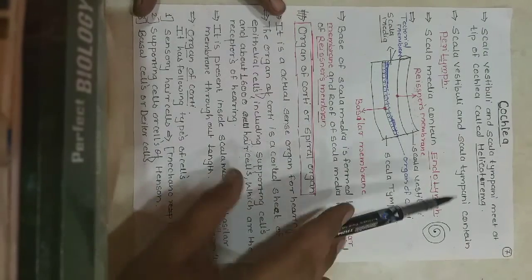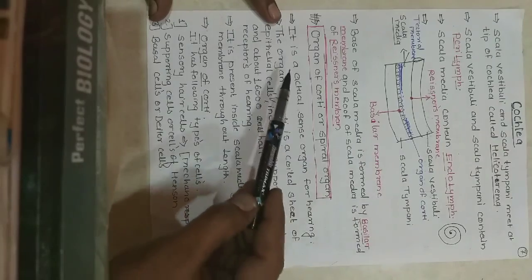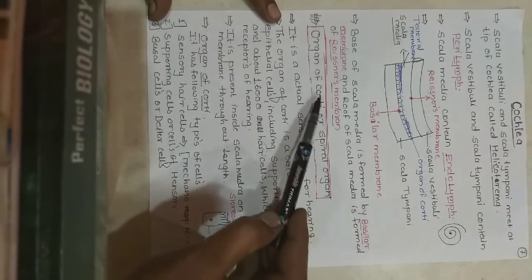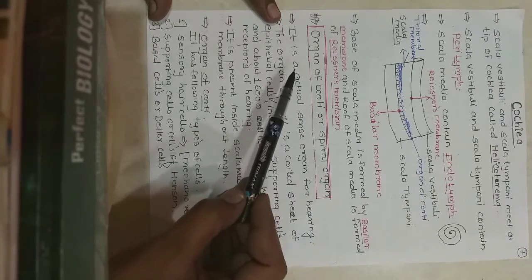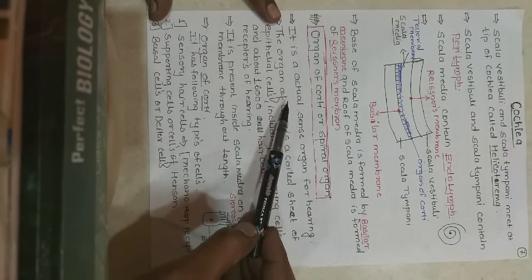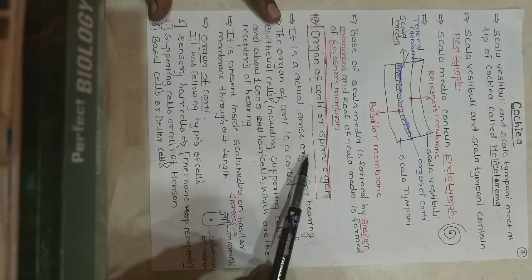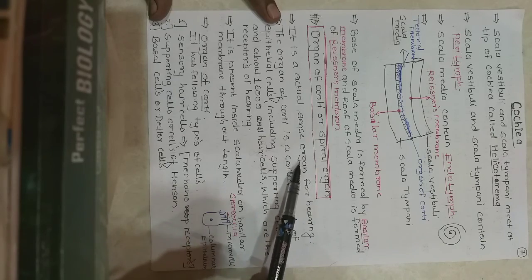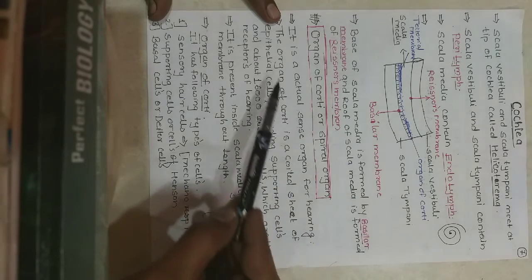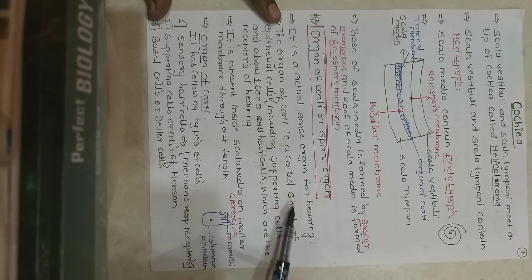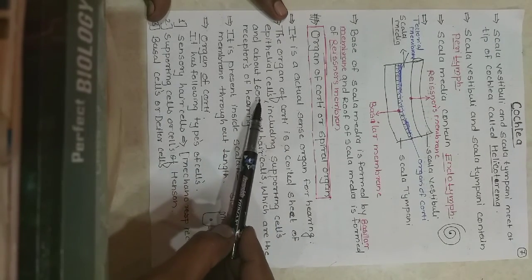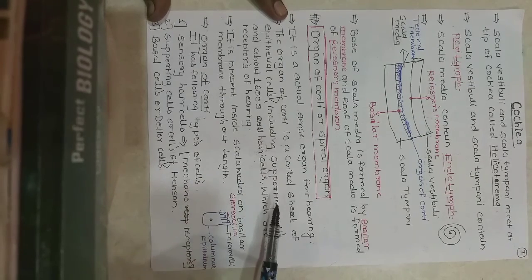Now we'll see the organ of Corti, which is also called the spiral organ. It is the actual sense organ for hearing, and it is a coiled sheet of epithelial cells including supporting cells.